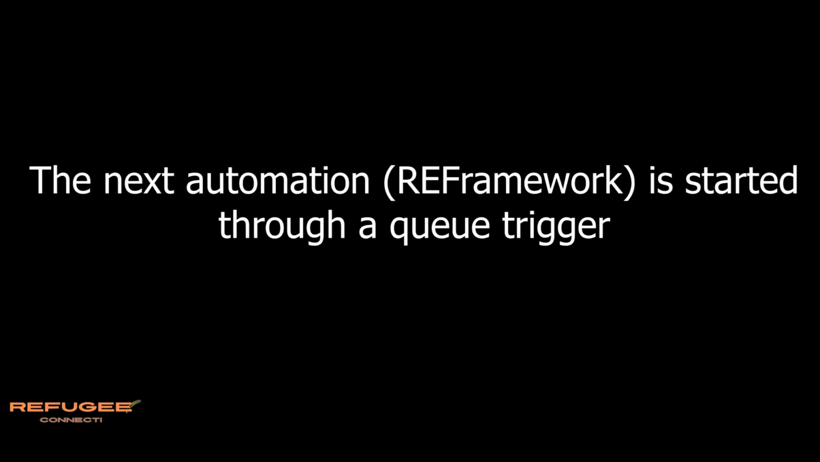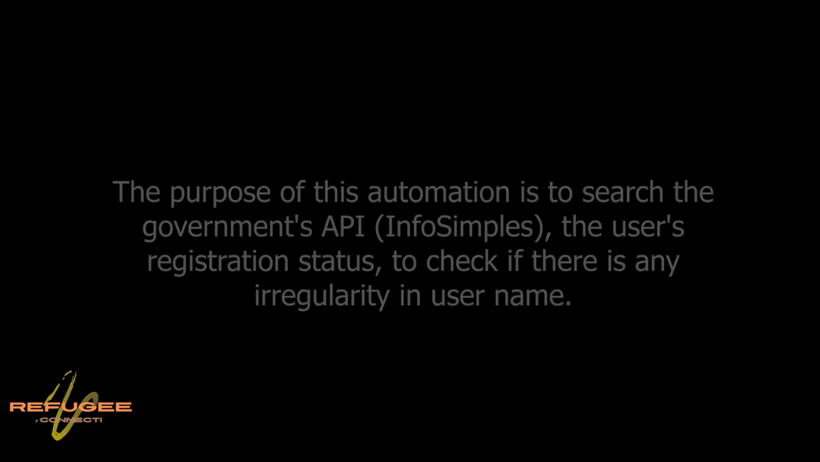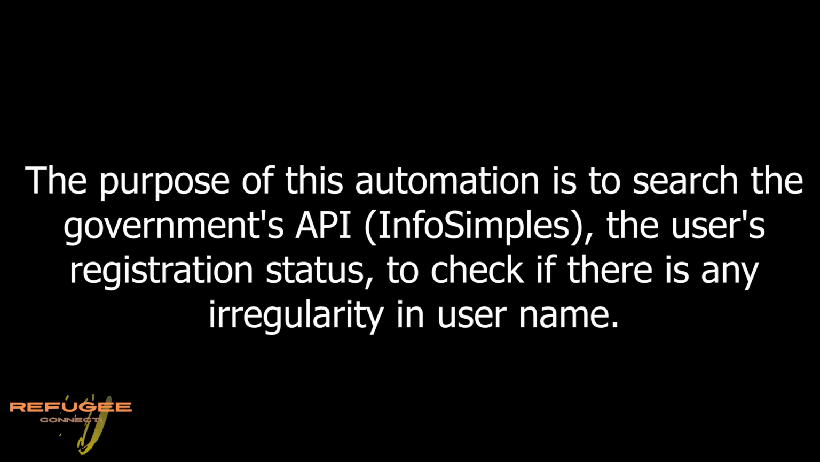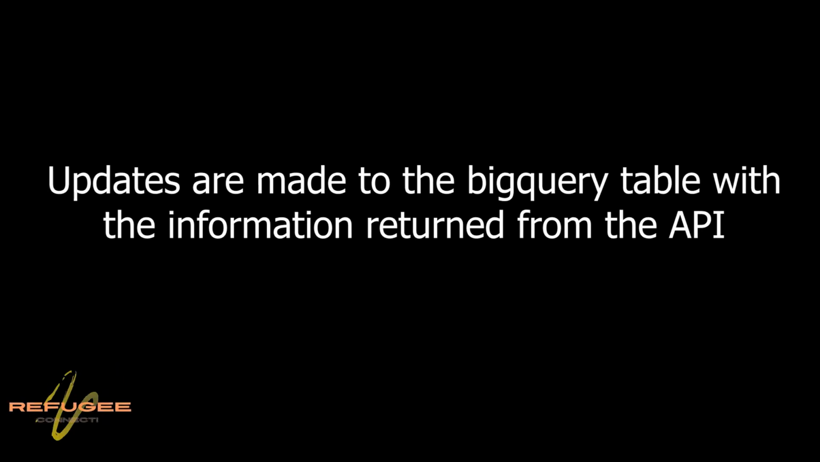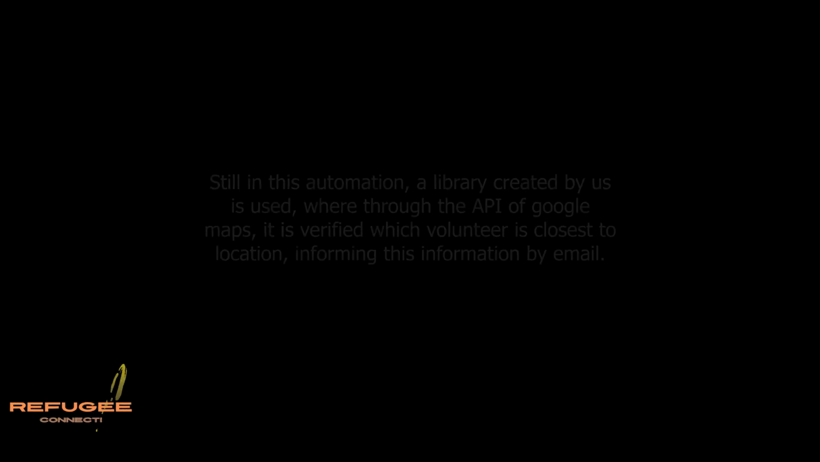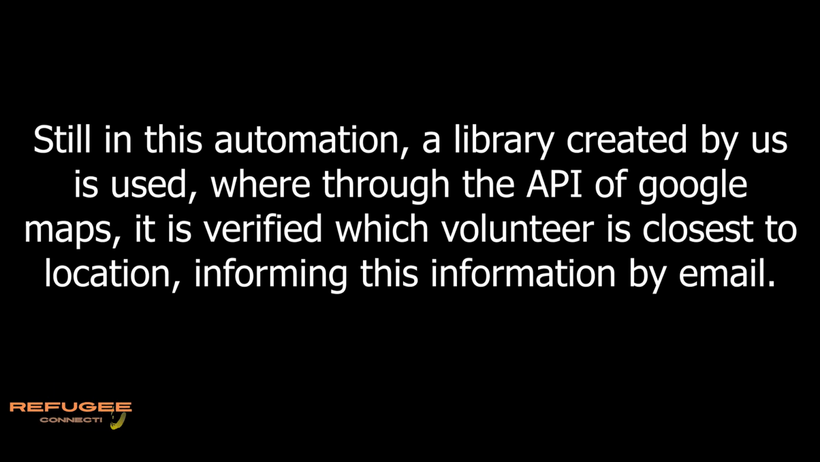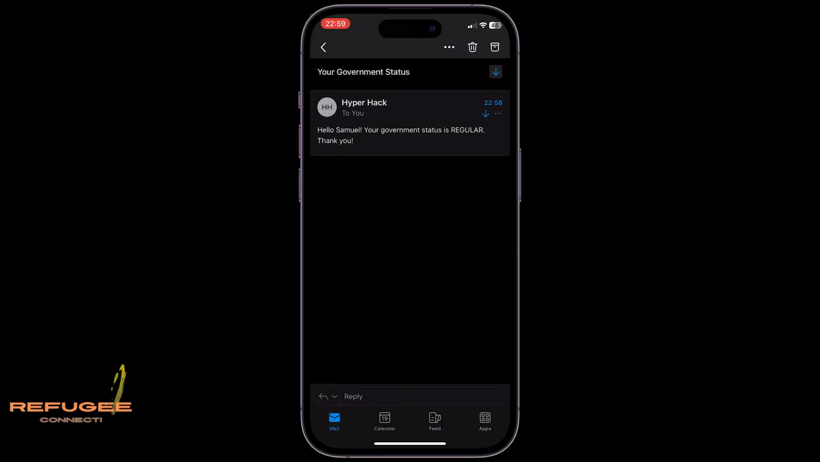The next automation is started through a queue trigger. The purpose of this automation is to search the government's API for the user registration status, to check if there is any irregularity in the username. Updates are made to the BigQuery table with the information returned from the API. Still in this automation, a library created by us is used, where through the Google Maps API it's verified which volunteer is closest to the location, informing this information by email.